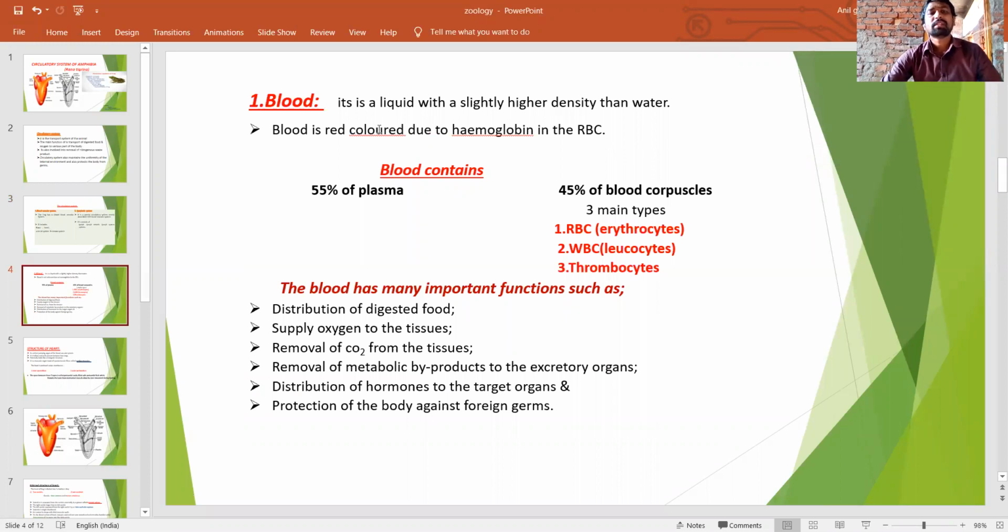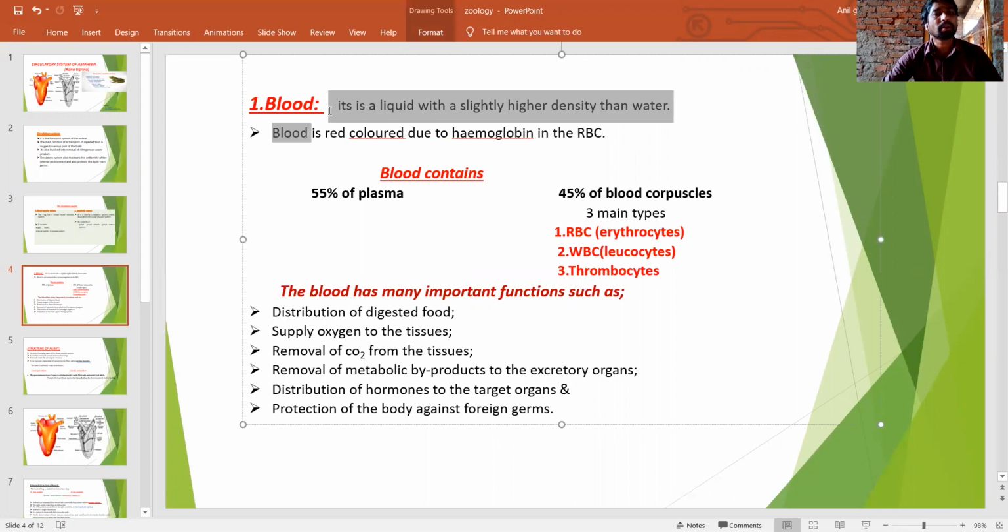It is a liquid with a slightly higher density than water. It is alkaline in nature. The blood appears red in color due to the presence of hemoglobin in the RBCs. Why does it appear red in color?